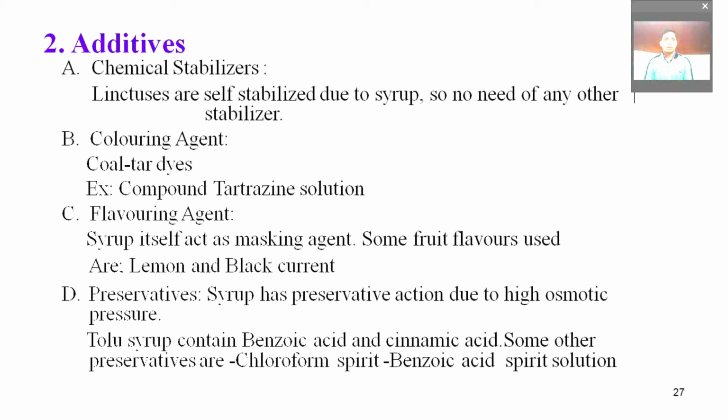If red color is used, then the flavor may be strawberry. Preservatives: syrups act as a preservative due to high osmotic pressure, which inhibits the growth of microorganisms, but some preservatives used are benzoic acid, cinnamic acid, and others.